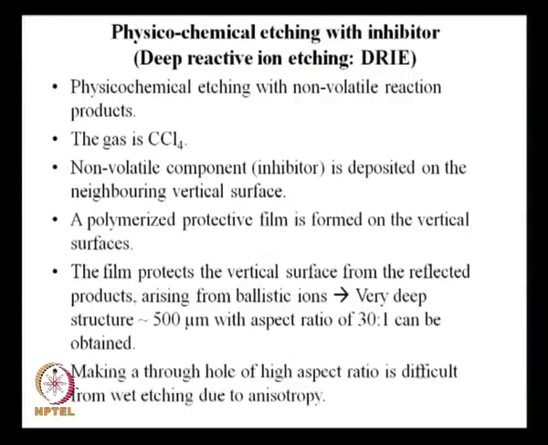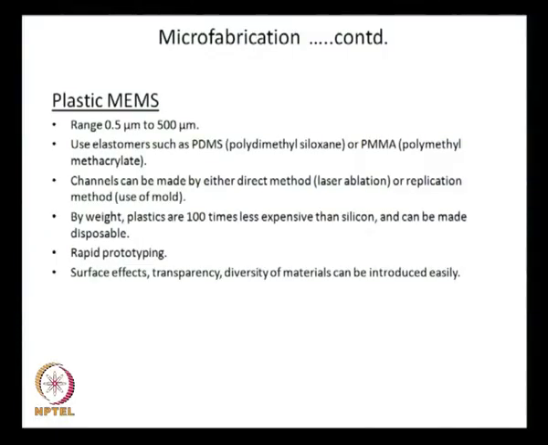And at the very beginning we discussed this. If we go back to the previous slide, what we see here is plastic MEMS, and what we mentioned at that time is that the range is 0.5 micrometer to 500 micrometer, elastomers such as PDMS or PMMA.